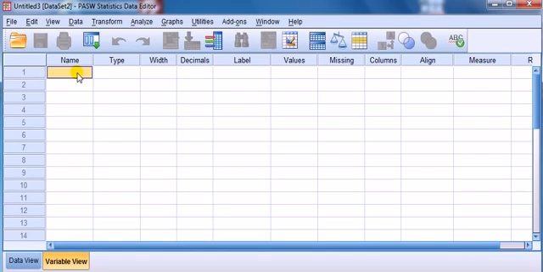Now, the thing is this. The name here is for your reference when you're running your analysis and is not displayed in the output. The actual word that is displayed comes under label. So this is where a full account of the description of the variable is entered.